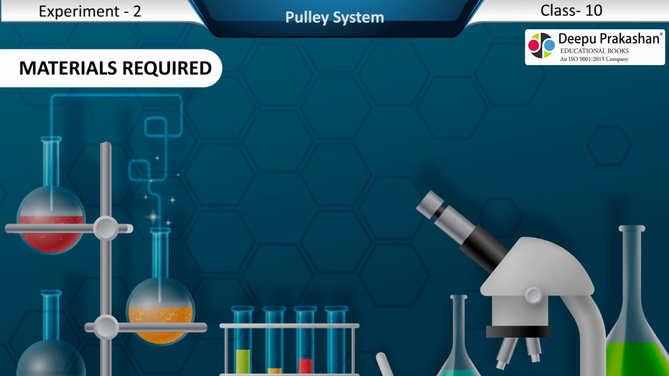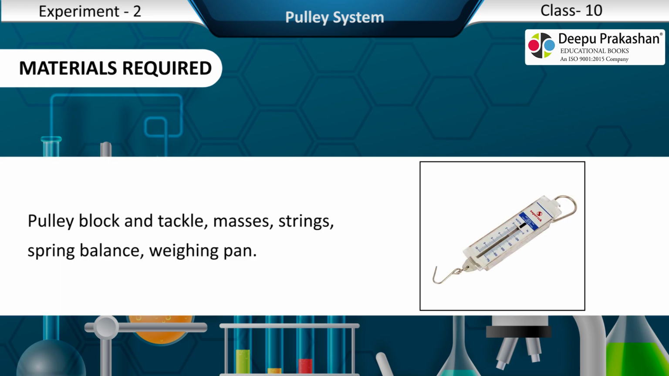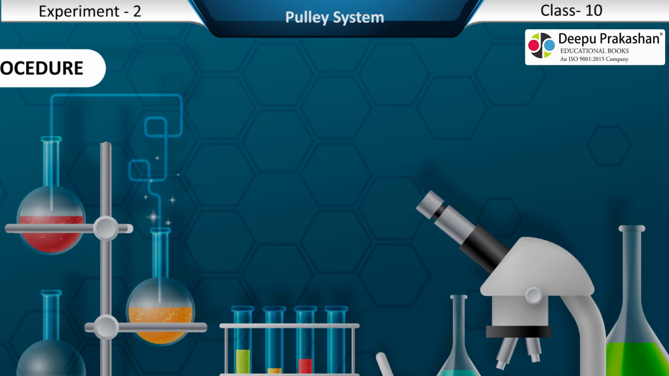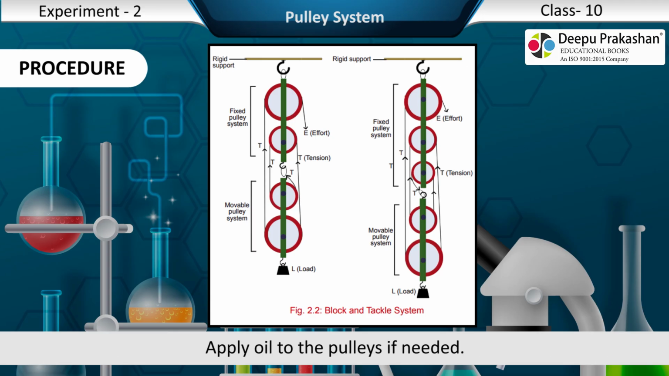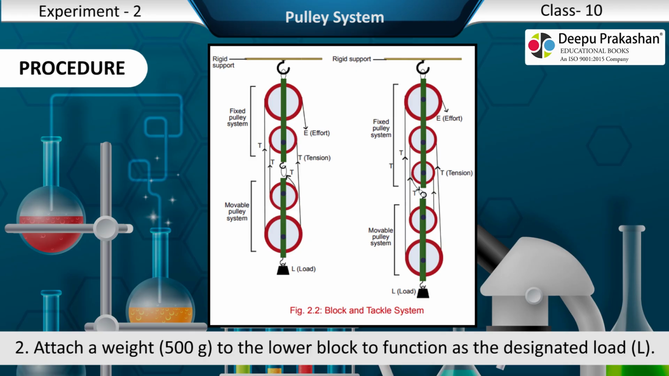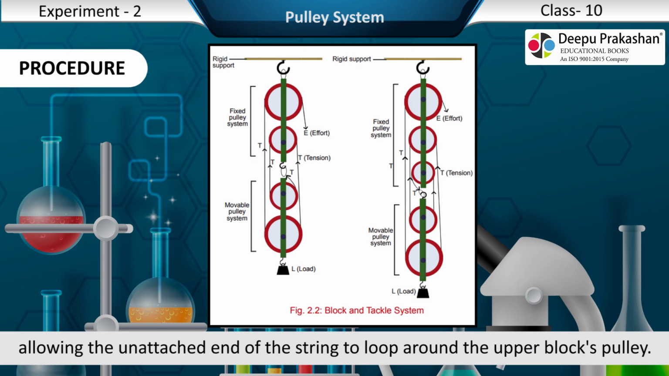Materials required. Pulley block and tackle, masses, strings, spring balance, weighing pan. Procedure. 1. Acquire a pulley block and tackle, ensuring that the pulleys operate without friction. Apply oil to the pulleys if needed. 2. Attach a weight, 500 gram, to the lower block to function as the designated load, L. 3. Fasten a string to a hook on the lower block and thread it around the pulleys, allowing the unattached end of the string to loop around the upper block's pulley.